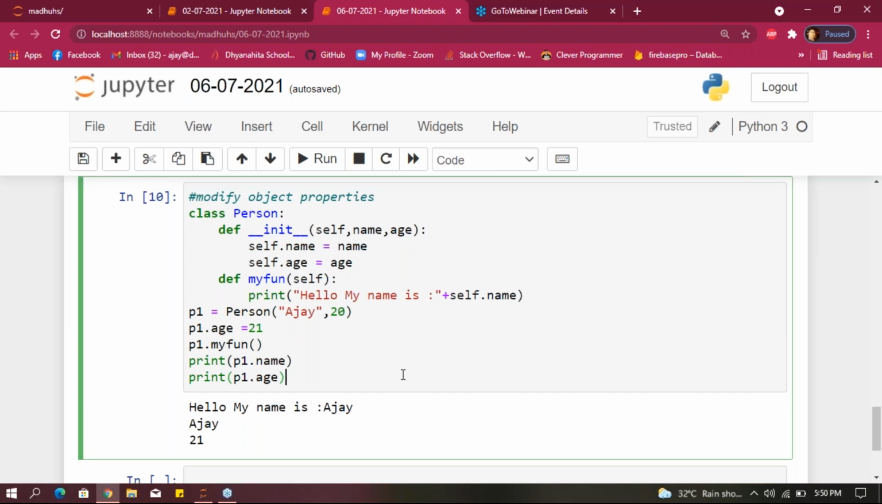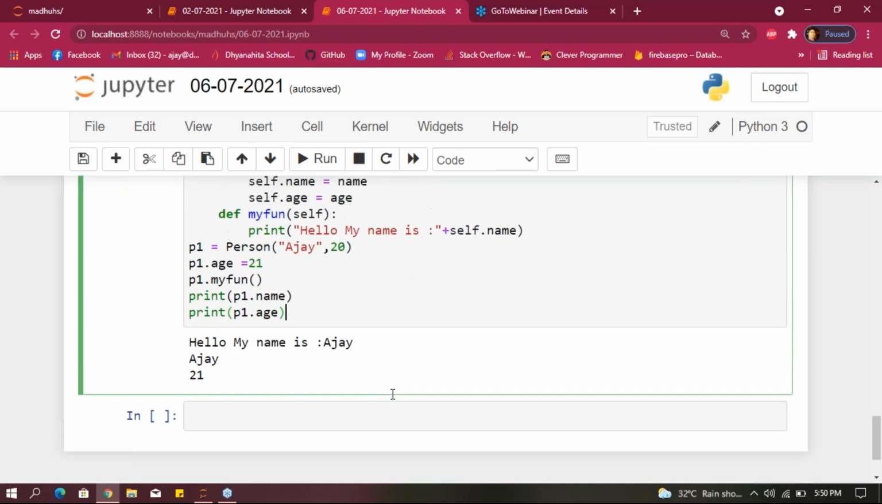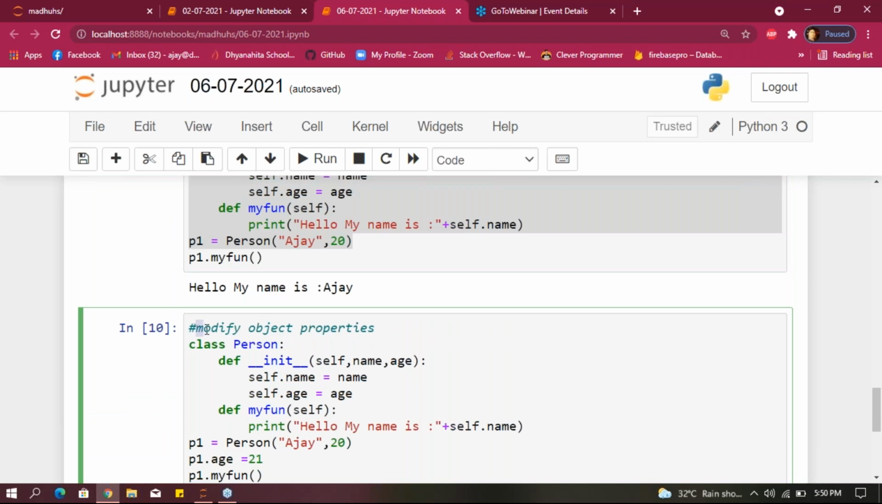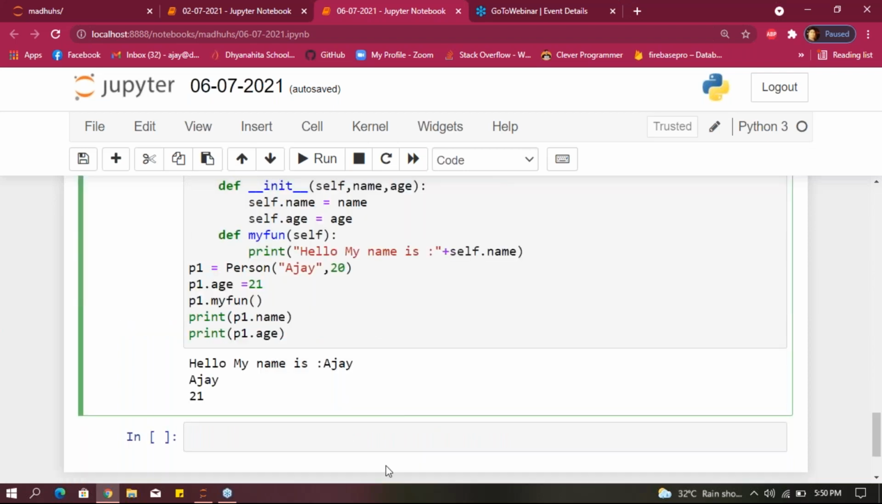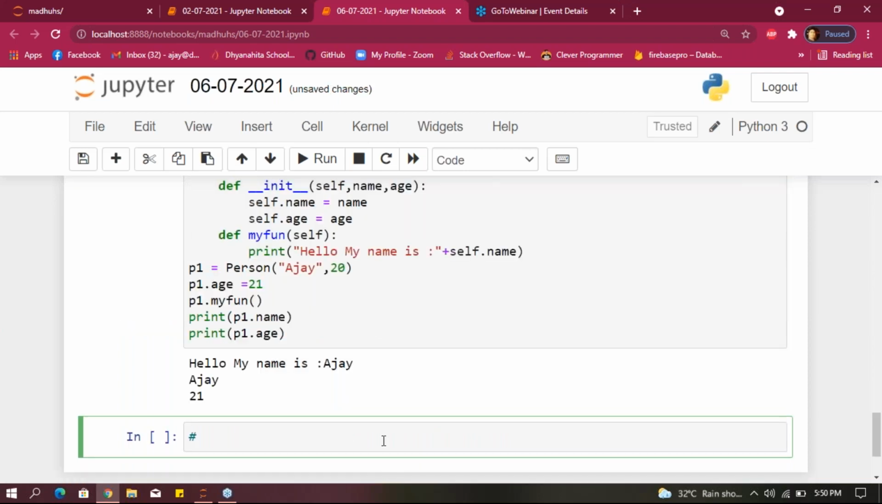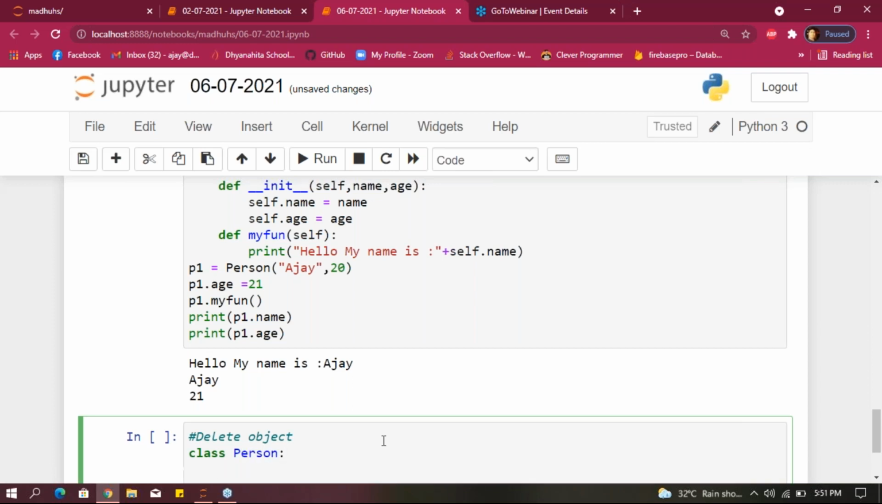I hope you completed this program, guys. And next, here we saw how to modify object properties, right? Next we'll discuss how to delete an object, guys. For example, same. I'm taking the class name Person.